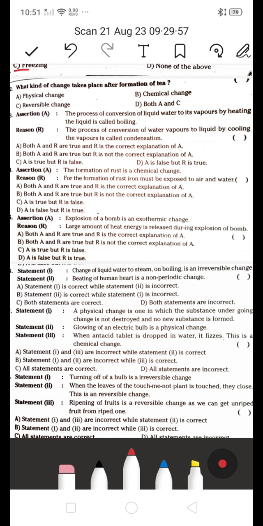Tea form అయిన తర్వాత ఏంటంటే it's a chemical change. It's a chemical change. It's not a physical change కదా. One state నుంచి ఇంకో స్టేట్ ఫామ్ అవుతుంది, so it's a chemical change.